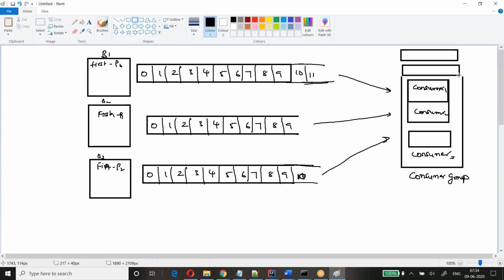What will happen when I have more consumers in the group than the number of partitions? Some consumers will be inactive. Is this clear?